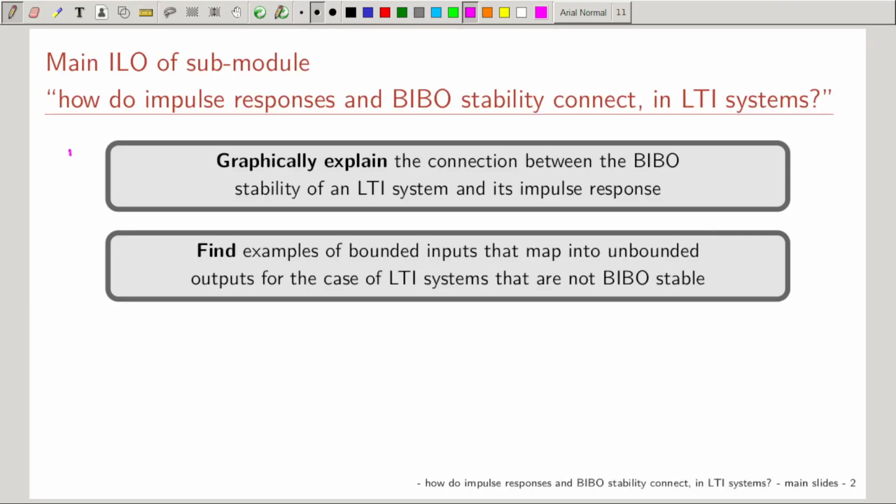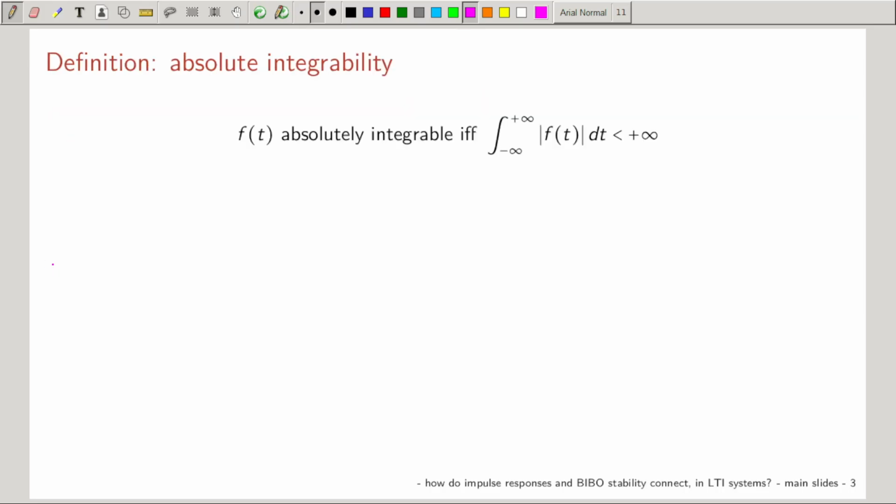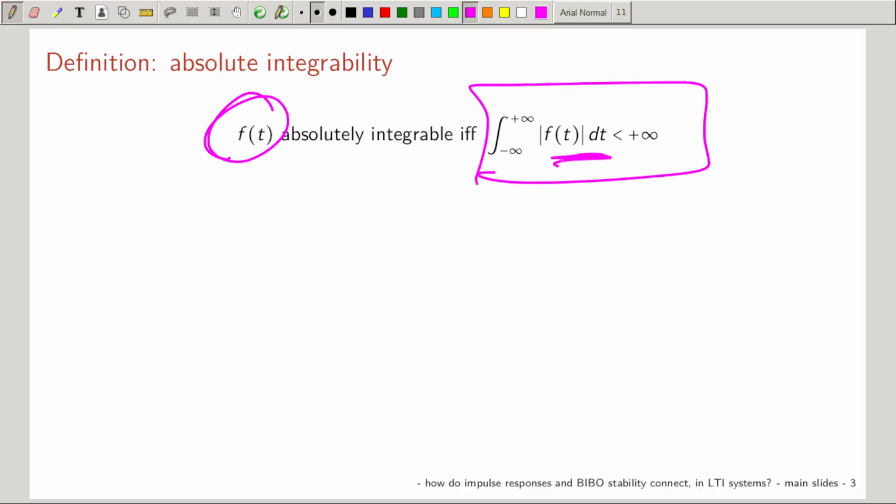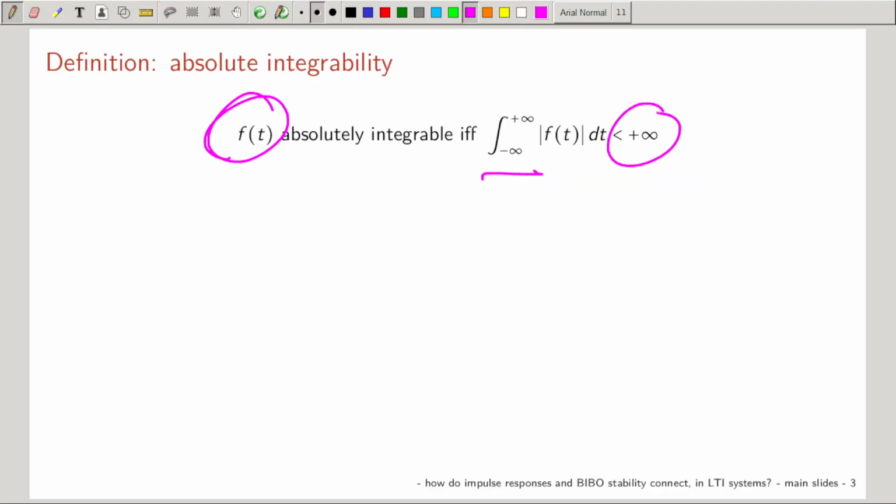So, we are going to be able to do explanations graphically, people. Very interesting. First definition, absolute integrability. A signal is absolutely integrable if we take the integral of the modulus of the signal and it converges.